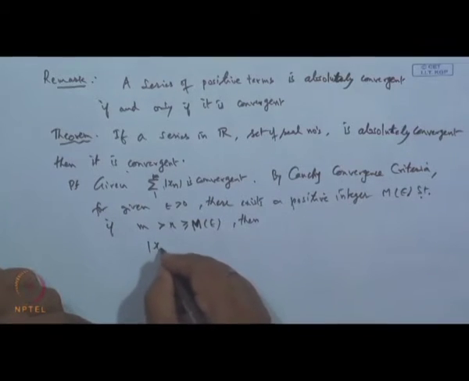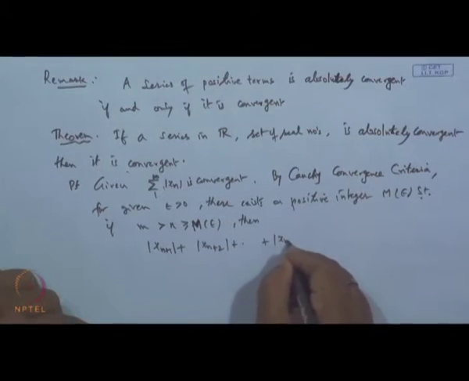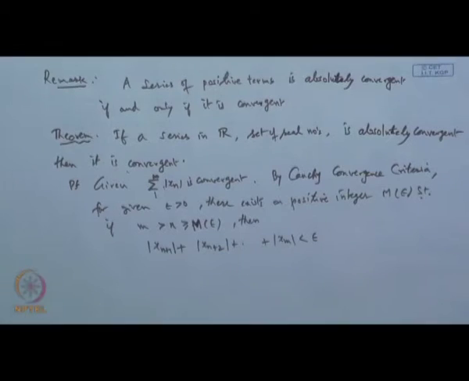That is, mod x n plus 1 plus mod x n plus 2 up to mod x m is less than epsilon.